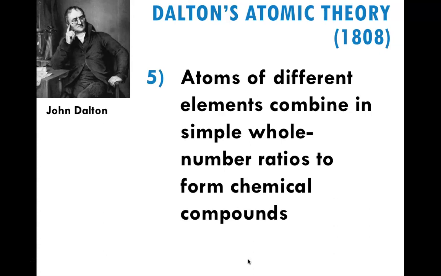So glucose and acetic acid have the same elements involved, and the same ratio, but a different number of atoms in their compounds, so they're completely different. Acetic acid and glucose, very different molecules, yet they have the same whole number simple ratio between the elements in that compound.